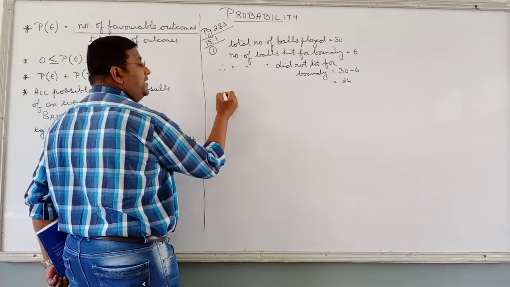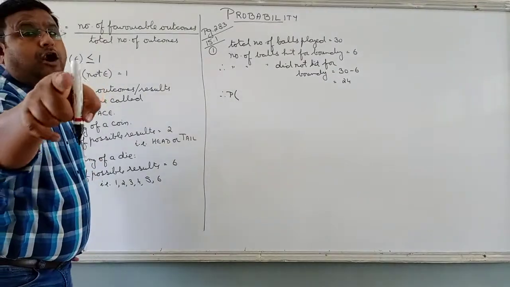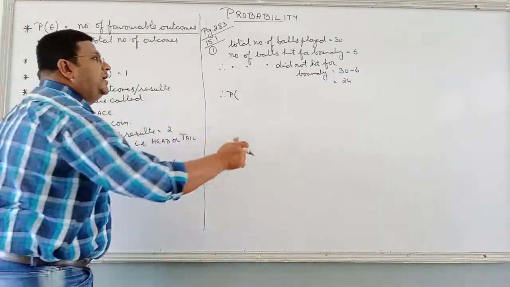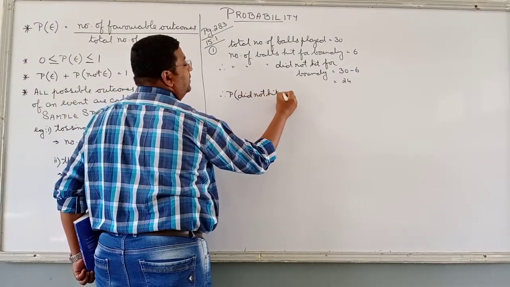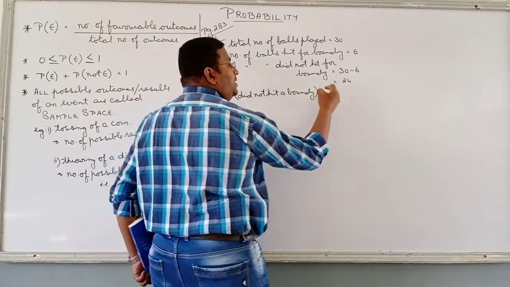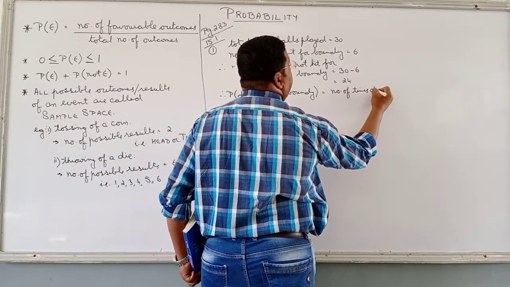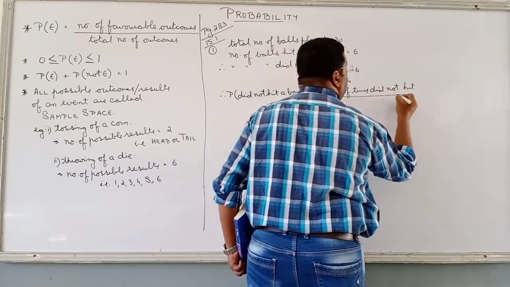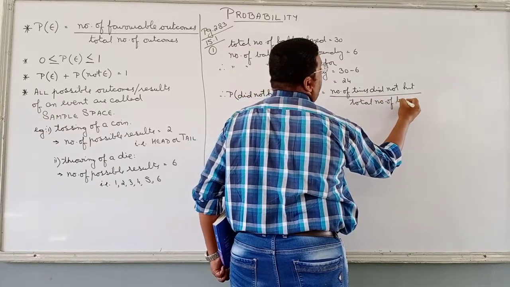And what is the event? So, probability of an event. What is the event? She did not hit a boundary. Read it. It says, find the probability that she did not hit a boundary. Probability of not hitting a boundary is equal to the number of times she did not hit a boundary upon the total number of balls played.